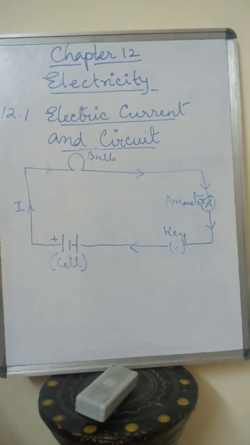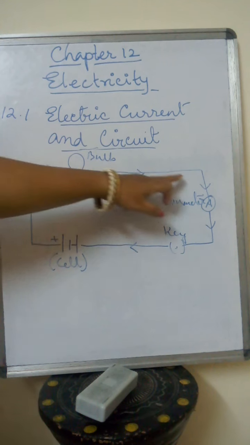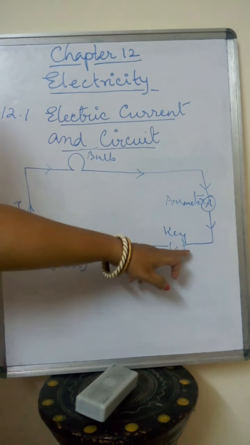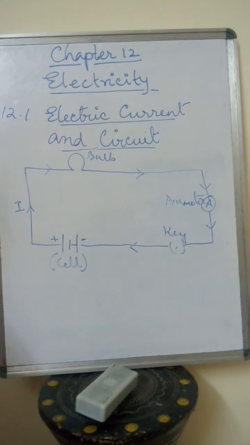Very interesting thing: the current always passes from the positive side, crosses through the bulb, comes to the ammeter, comes across the key, and then connects to the negative side. So this is all about electric current and circuit.